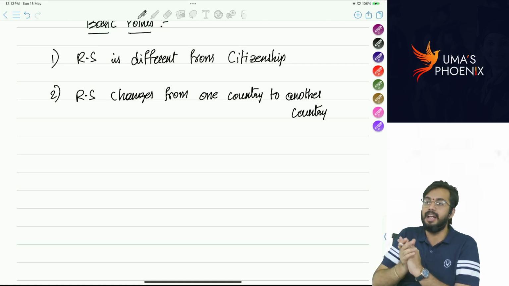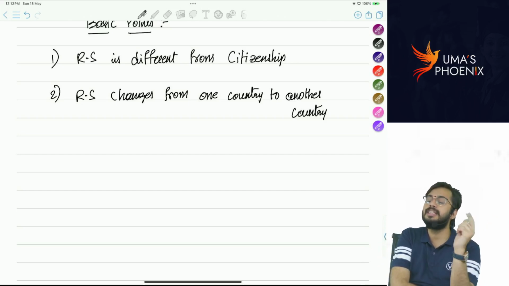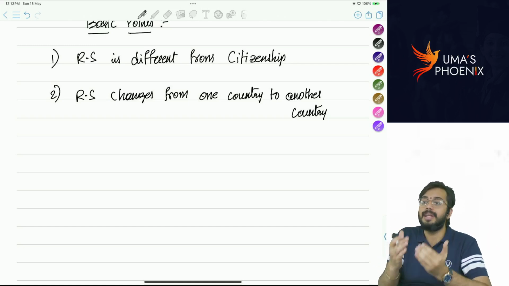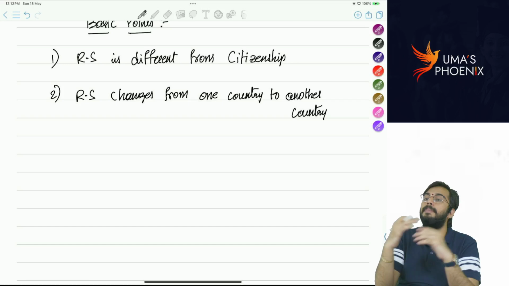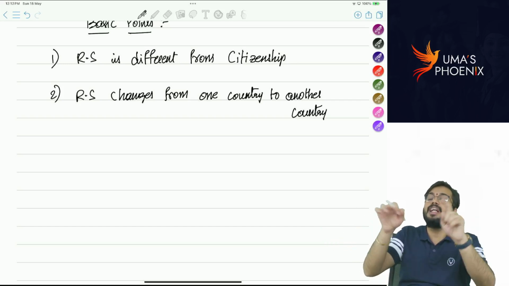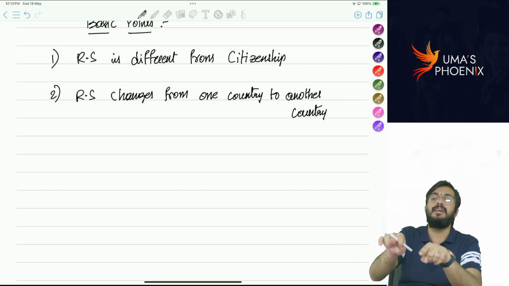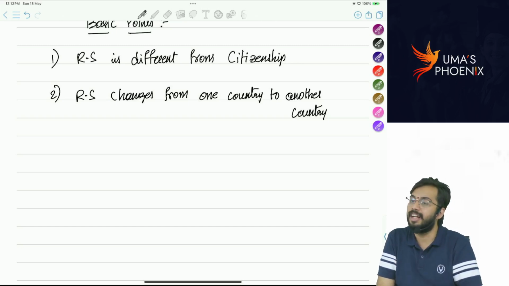When you go to Africa, you determine residential status as per the Income Tax Act applicable in Africa. That means whatever the income tax law is, it is not applicable globally. It is not applicable worldwide. Every country has its own income tax law. As per that country's income tax law, you determine residential status in that particular country.